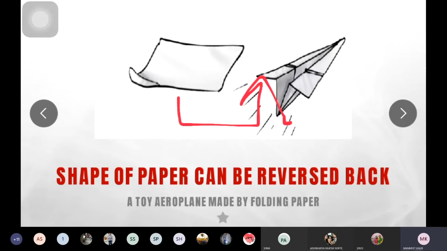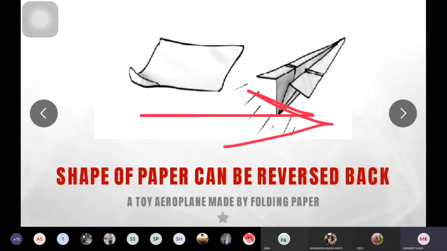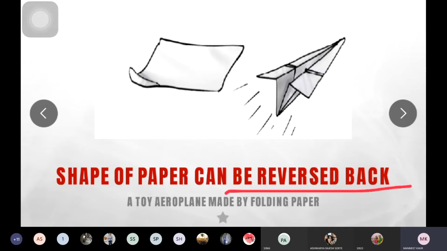Now again you have to convert this toy aeroplane into the original paper, so it can be converted back. This means that this can be reversed back. So this is the second example of reversible changes.